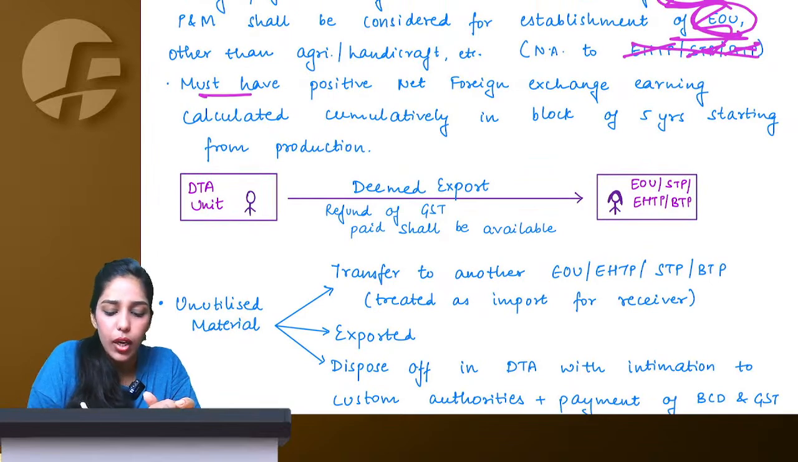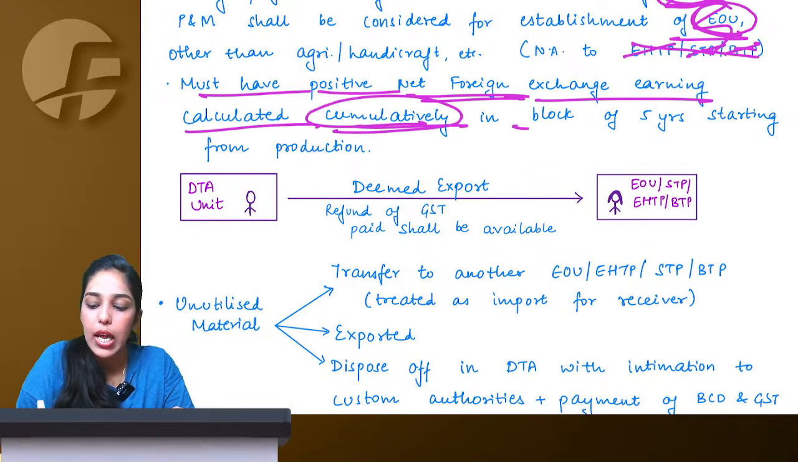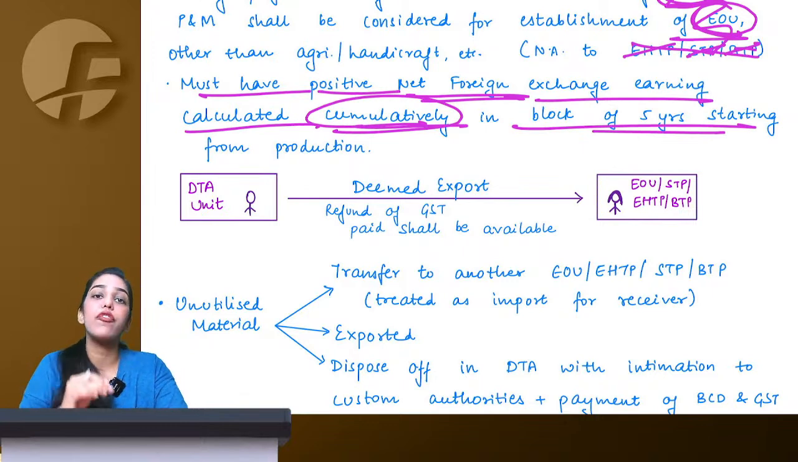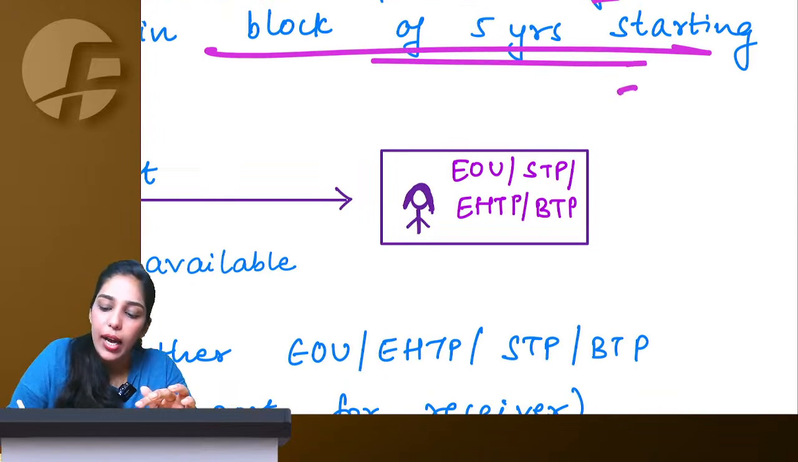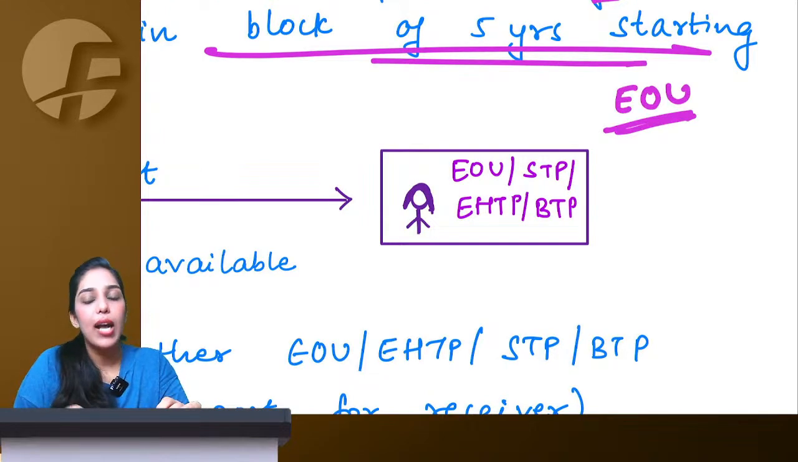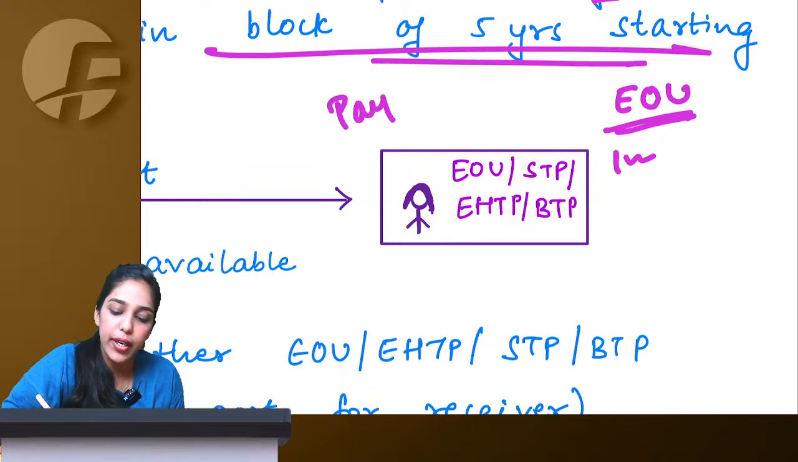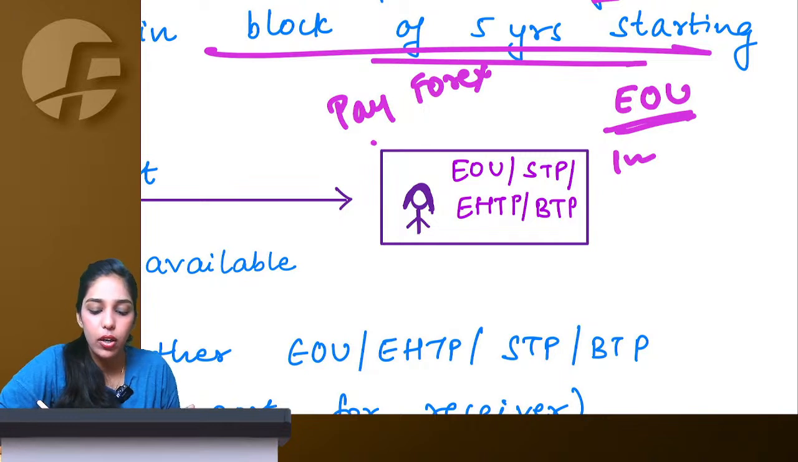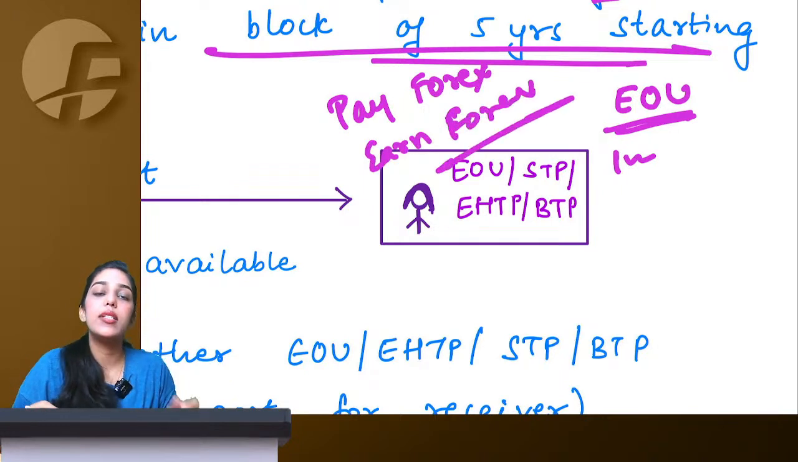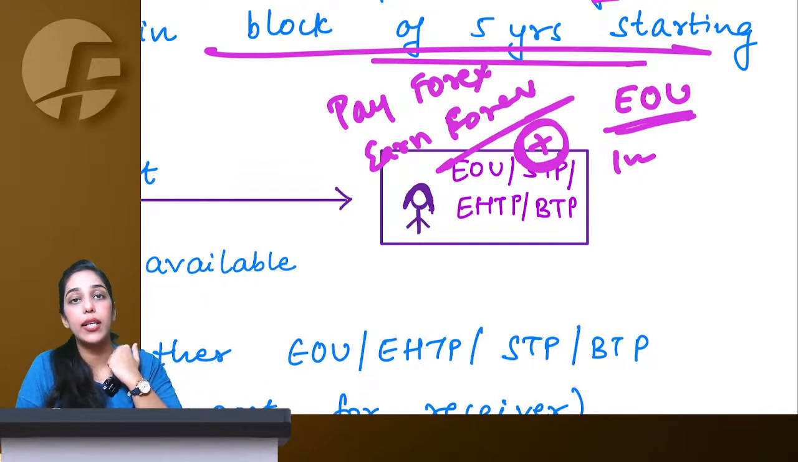Also, you must have a positive net foreign exchange earning calculated cumulatively in a block of 5 years starting from production. What does this mean? Let's say I am an EOU today. I start importing certain goods. When I import, I need to pay forex, right? When I export, I will earn forex. So whatever I pay and whatever I earn, this has to be a positive balance, meaning my earnings have to be more than what I am paying.